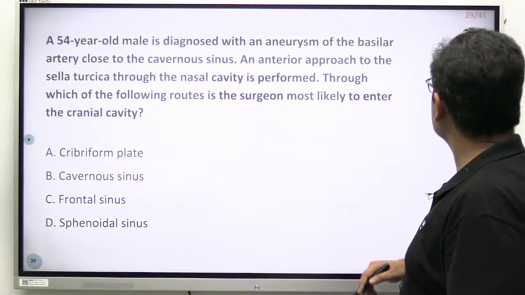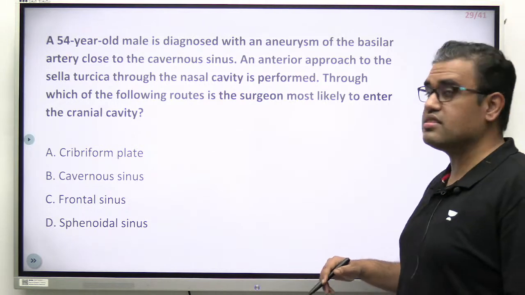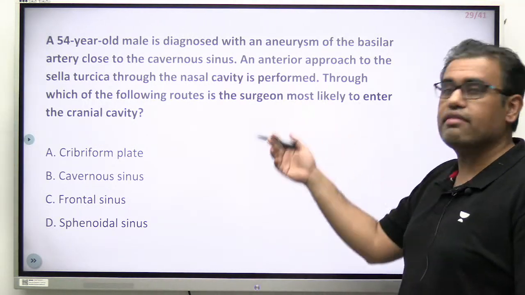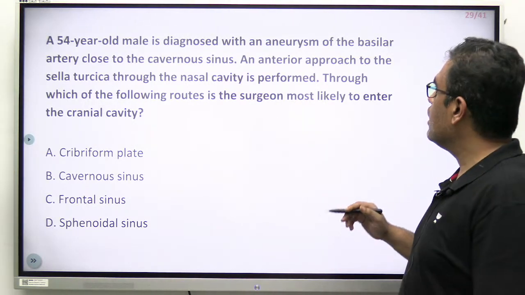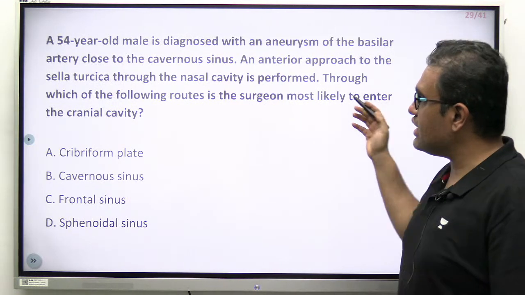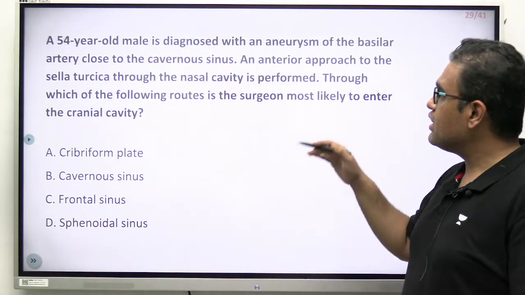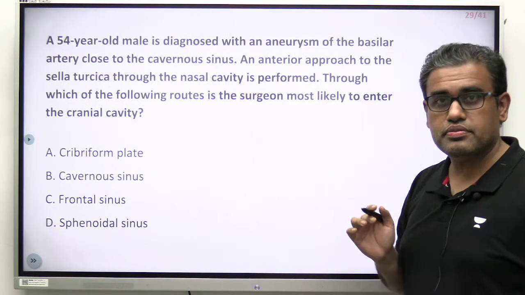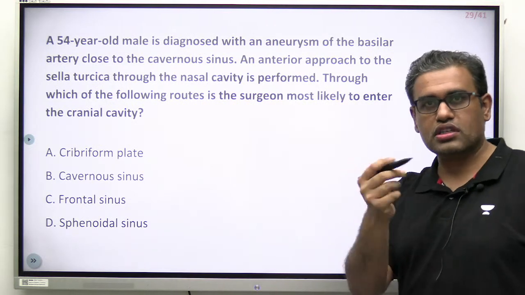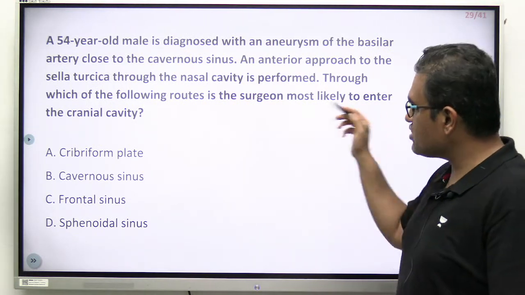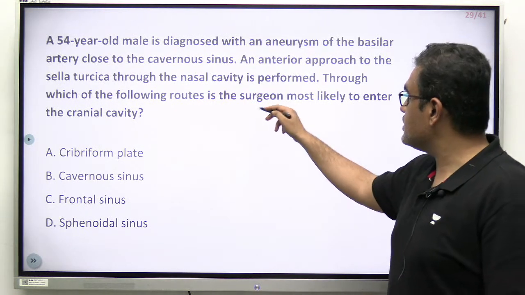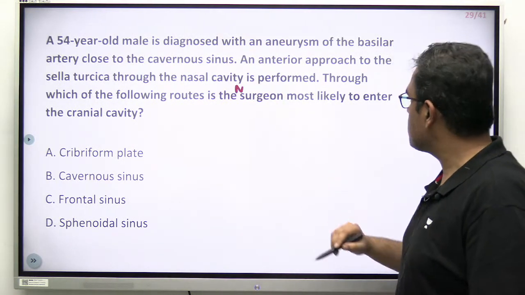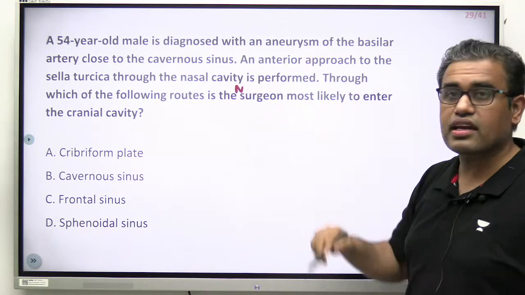A 54-year-old male is diagnosed with an aneurysm of the basilar artery close to the cavernous sinus. An anterior approach to the sella turcica through the nasal cavity is performed. Now think like a neurosurgeon. Through which of the following routes is the surgeon most likely to enter the cranial cavity?